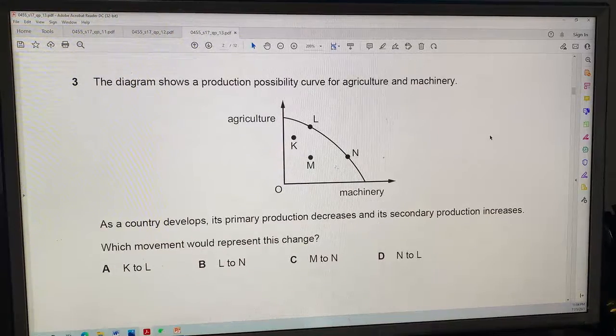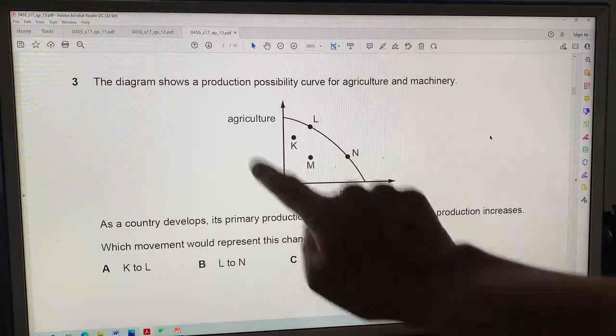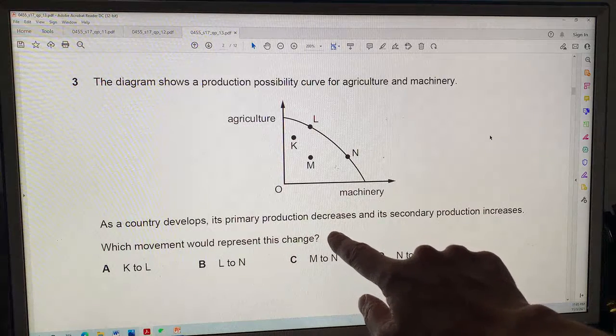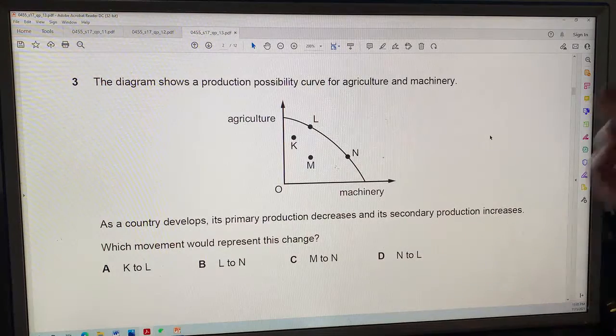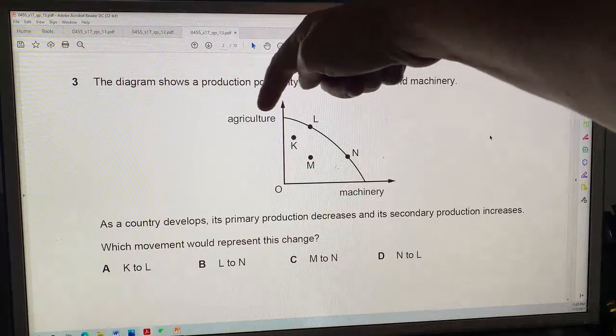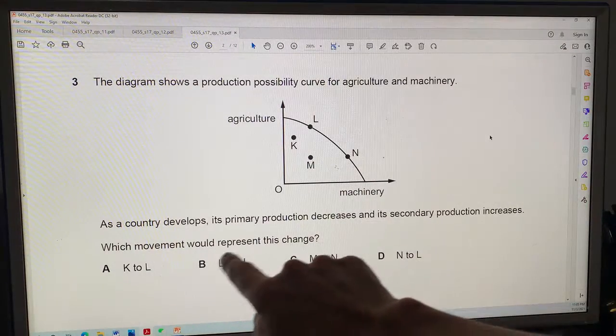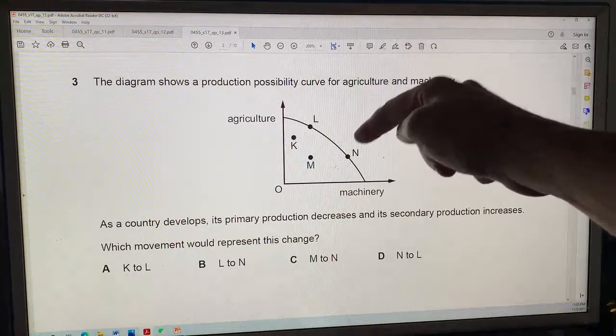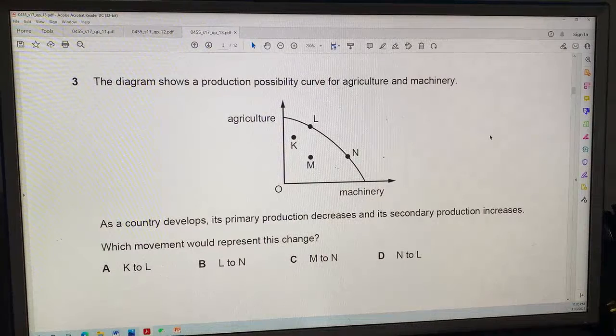Oh, good. Another PPC, production possibility curve. This one's interesting. It's for agriculture and machinery. As a country develops, its primary production decreases and its secondary production increases. So production of machinery will increase, production of agriculture will decrease. Which movement would represent this change? I think they want L to N, actually. And L to N is the only reasonable answer.